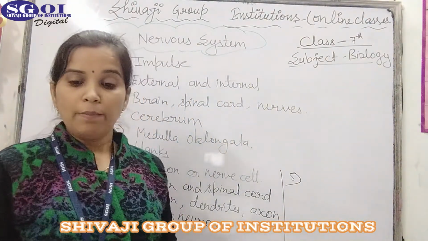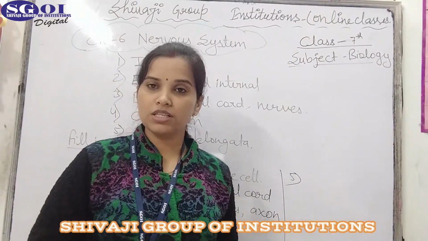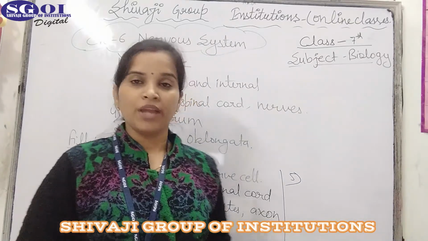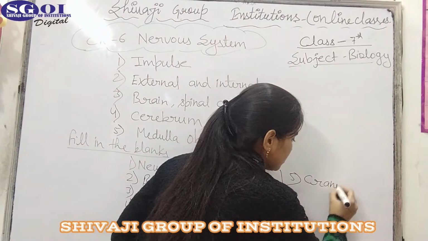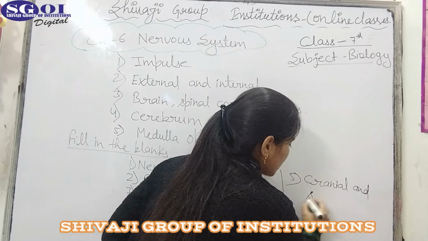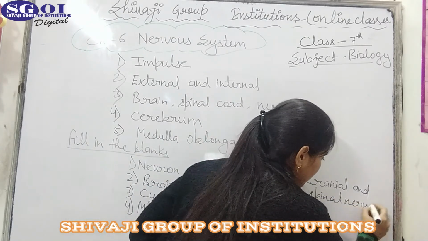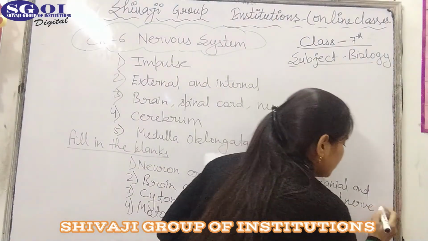Next, fifth number, peripheral nervous system consists of. Peripheral nervous system consists of the nerves which arise from the brain and spinal cord. The nerves which arise from the brain are known as cranial nerves, and the nerves which arise from the spinal cord are called spinal nerves. So, peripheral nervous system consists of cranial and spinal nerves.